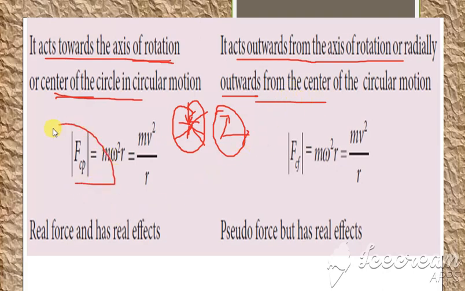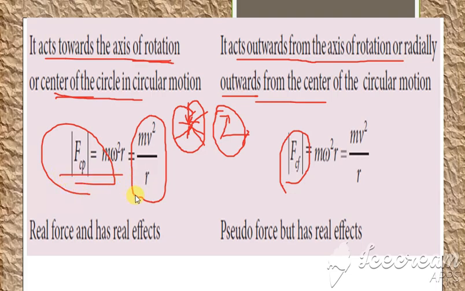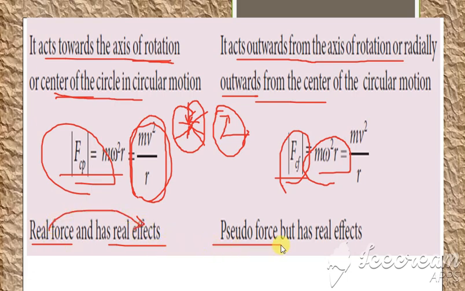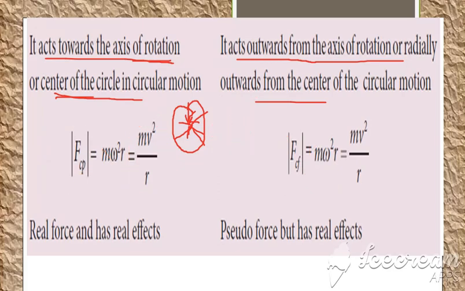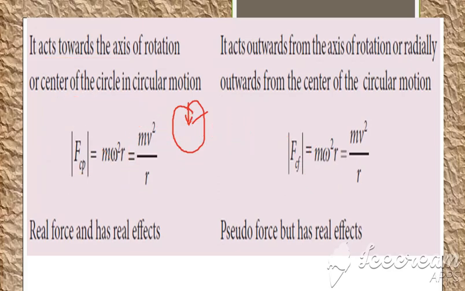Okay, and this is given by, here the centripetal force is F is equal to mv square by r, and here we have F is equal to m omega square r. Yes, and here it is real force and has real effects. Real force என்றதுனால real effects இருக்கு. Here it is pseudo force ஆனாலும் it has real effects. The effects are real. Okay, so these are the next points. This acts towards the center. இது வந்து outwards the center and the formula. Next, real force, real effects, then pseudo force but has real effects.